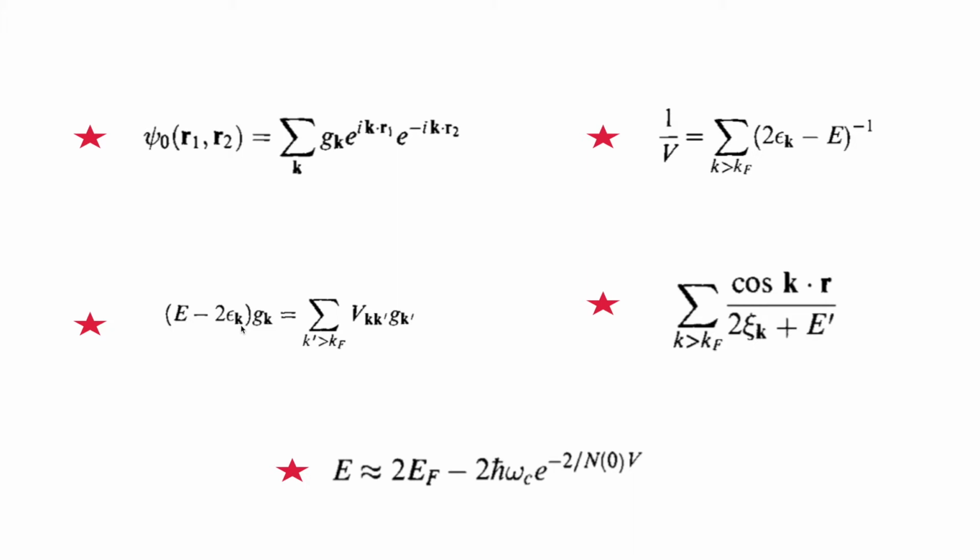Now this epsilon k is the free-state energy of the particle. So if these electrons were not interacting with each other, okay, what we are doing is putting two electrons on the Fermi sea.